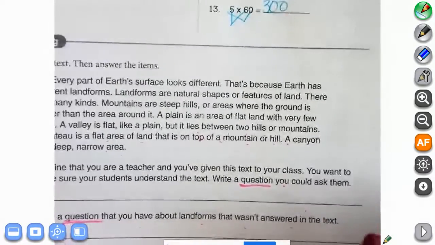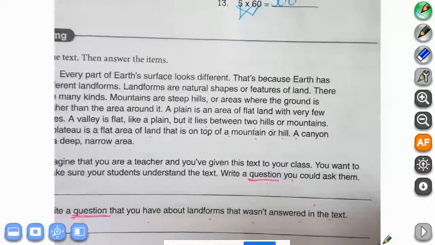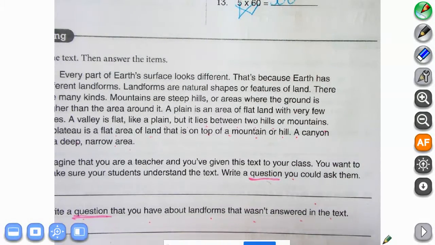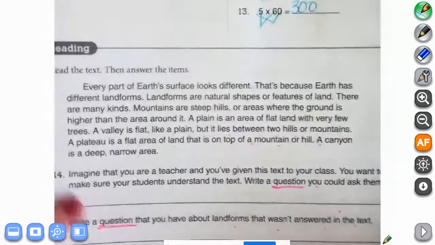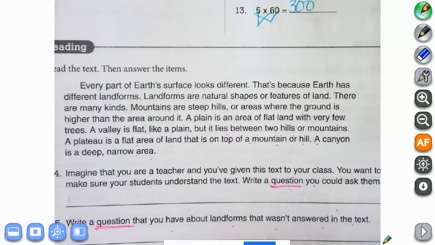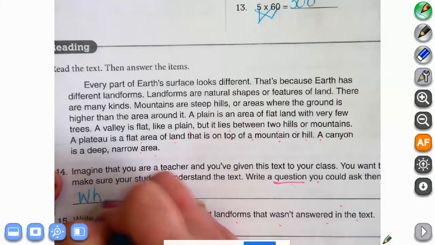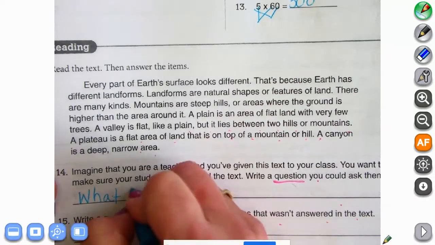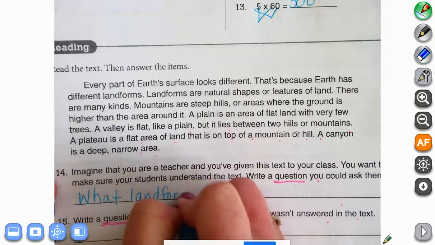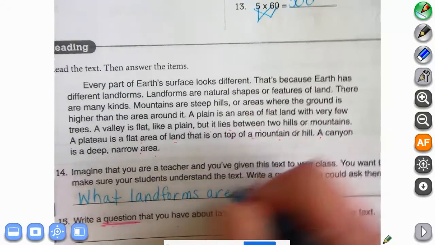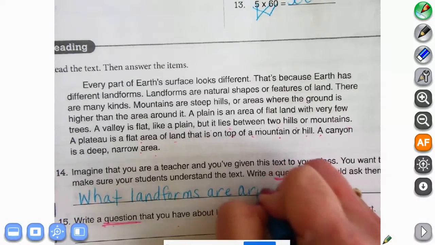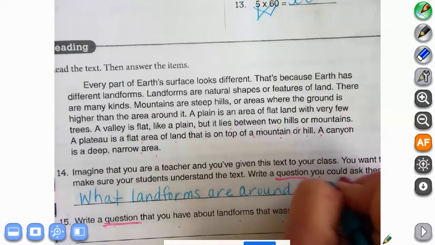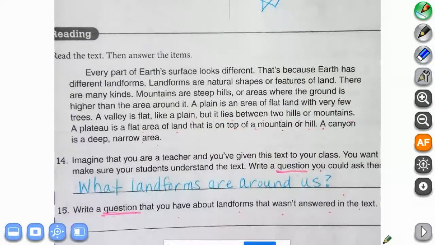All right, so if you were the teacher and you had given this to your class and you want to make sure your students understand the text, write a question you could ask them. All right, so what could we ask students? We could say, you might have a different answer than me too, and that's okay. What landforms are around us, like where we live? We could ask what landforms are around us so that we could see if they could identify the different ones.